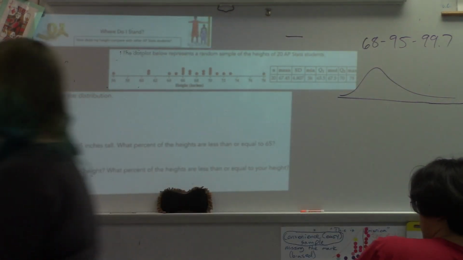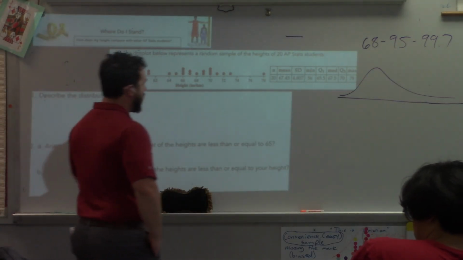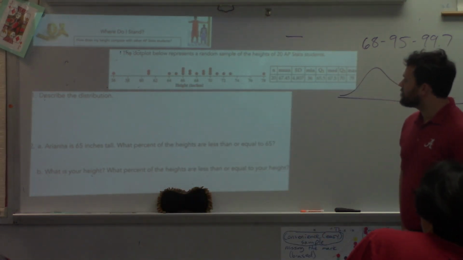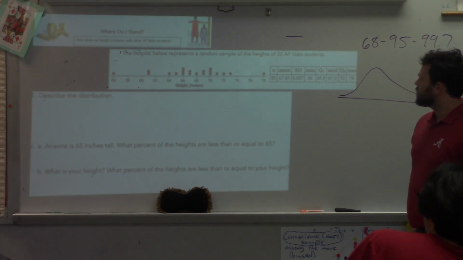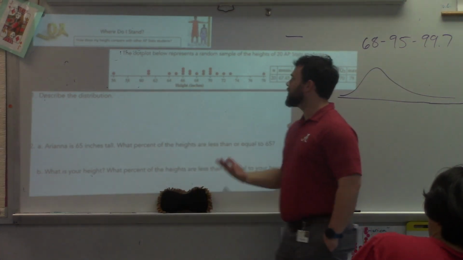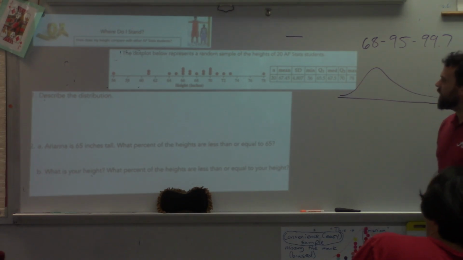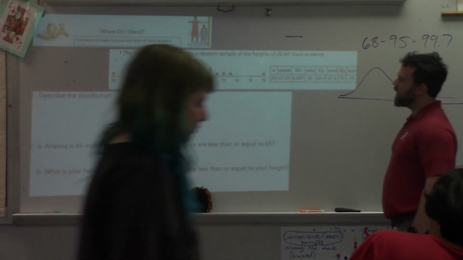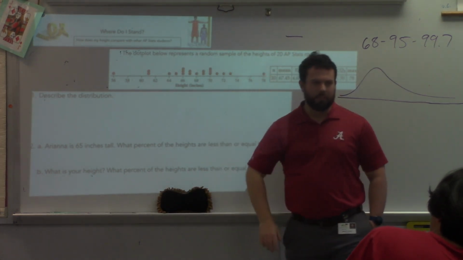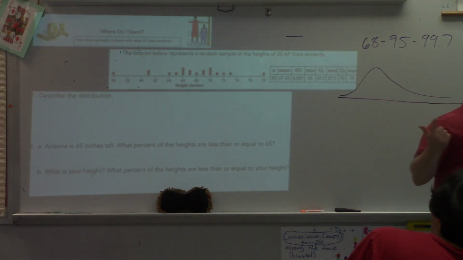Okay, so describe this distribution. When I look at this distribution, we're just going to talk through it because of time. How would you describe this distribution? It's pretty even. I think it's symmetrical. Okay, so roughly symmetrical, approximately symmetrical. Do you notice it's not exactly symmetrical because of these two right here, but it is approximately symmetrical. Jaden, you said bimodal? Yeah, maybe. That's a little funky. It kind of evenly dips down and back up, so I could accept bimodal. So bimodal, approximately symmetrical. The minimum is 56 and maximum 78.